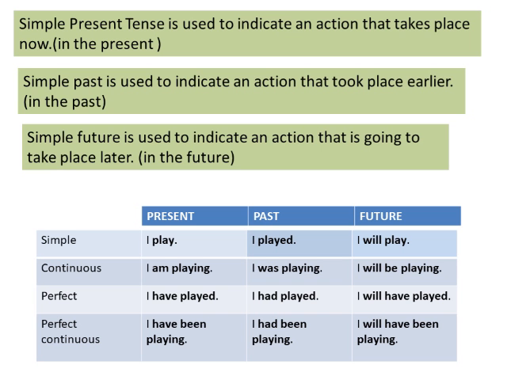So let us see the simple form of every tense. Simple present tense is used to indicate an action that takes place now, meaning in the present. Simple past is used to indicate an action that took place earlier, meaning in the past. Simple future is used to indicate an action that is going to take place later, meaning in the future. Now this table will make all the things clear.